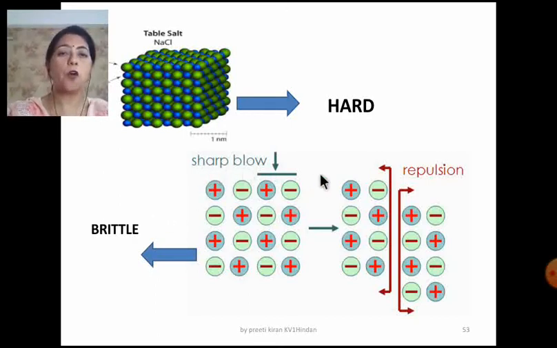Just focus your attention on this part and you can see that the oppositely charged ions are alternately arranged. And you know that the opposite charge ions attract each other. So this is the ionic solid, a perfect ionic solid. Now we have applied the stress here. And what happened? The layers slide. There is a sliding of the layers, and now concentrate on this figure. You will see that the like charges come closer, and the like charges repel each other. So the repulsion takes place and the crystal breaks.